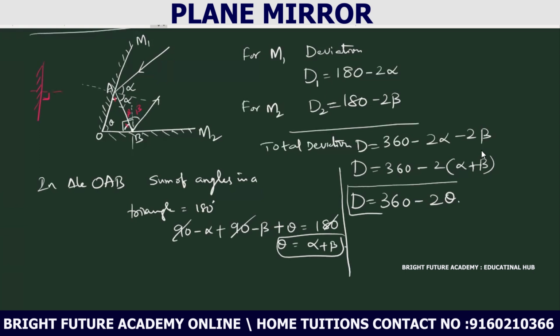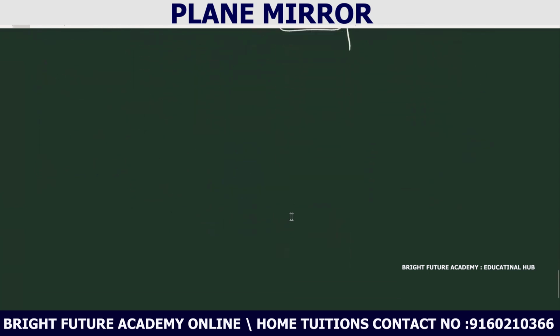So the formula became D is equal to, D being the total deviation, 360 minus 2 theta. 360 minus 2 theta is the deviation produced by a pair of plane mirrors. But 180 minus 2i is the deviation produced by one single plane mirror. Okay, I will ask you one question.